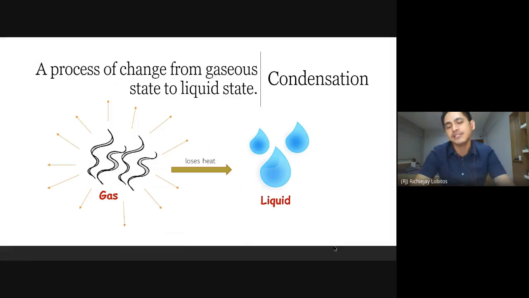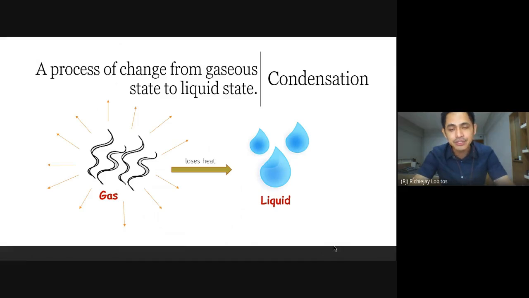So the water vapor contains more heat than water. So when that extra heat is lost, water vapor will move slower, come together, and form water droplets. The formation of water droplets from the water vapor in the surrounding air is called the condensation process. Again, condensation is a process of change from gaseous state to liquid state.